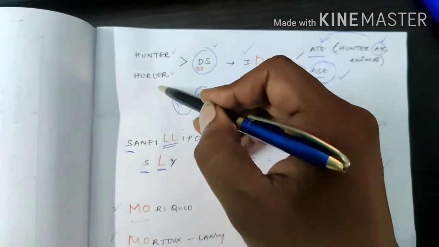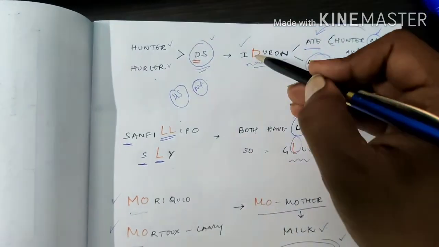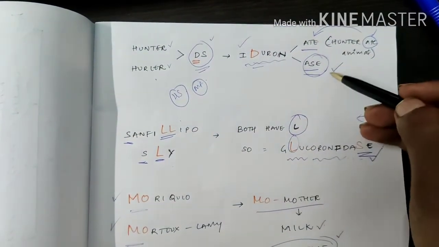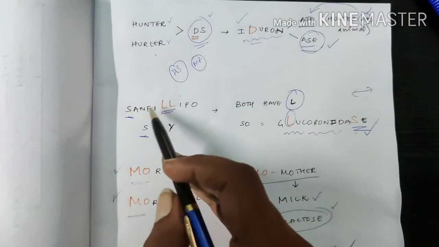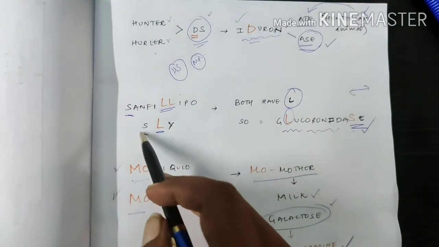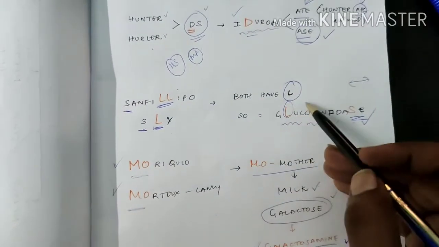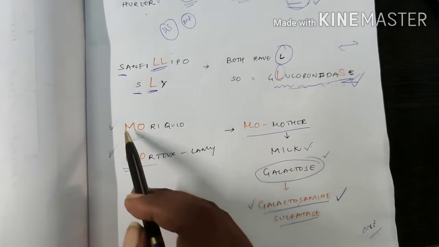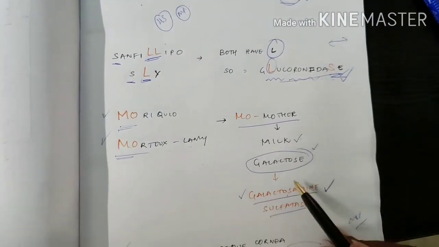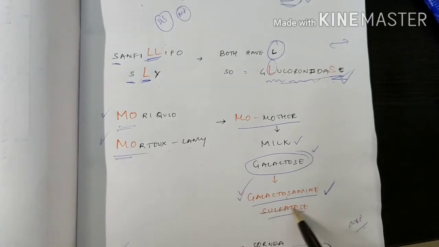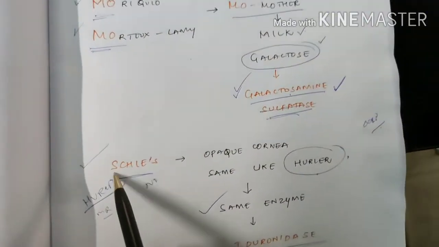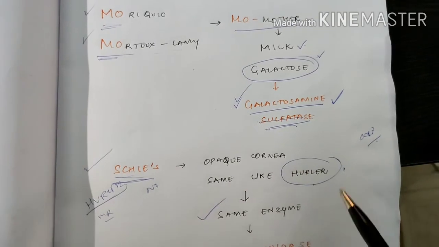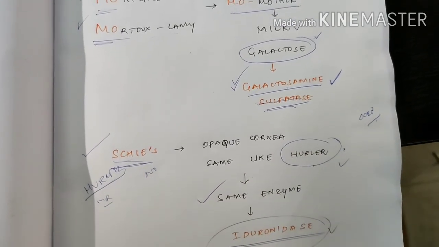So remembering enzymes is an easy thing. Hunter and Hurler have dermatan sulfate, so iduronate and iduronidase, you know that. Sanfilippo and Sly both start with S and have L in them, so glucuronidase, right? And then mother, Maroteaux-Lamy and Morquio, so milk, galactosamine sulfatase is the enzyme in both of them. And then Scheie is like Hurler's, so iduronidase is the enzyme.